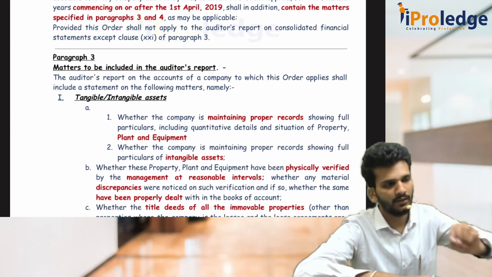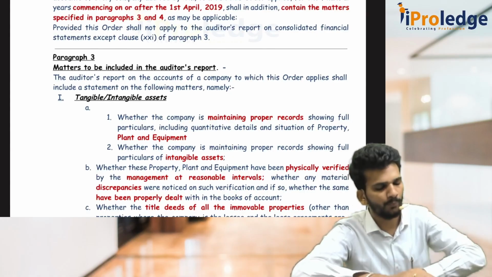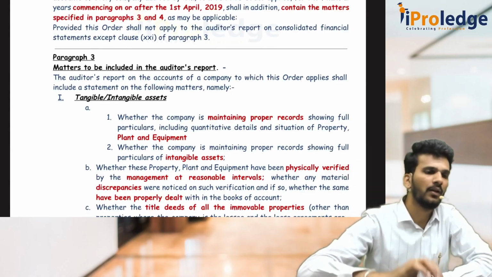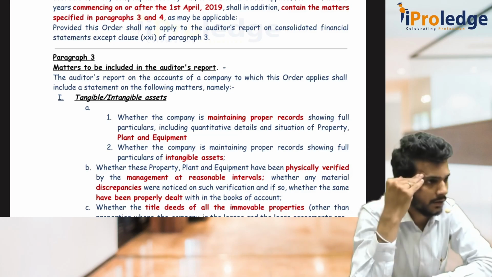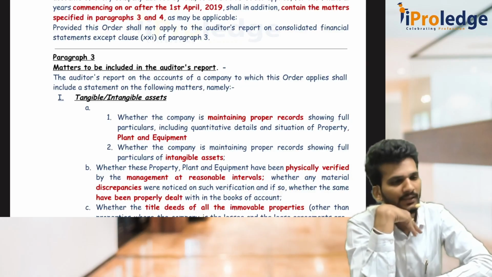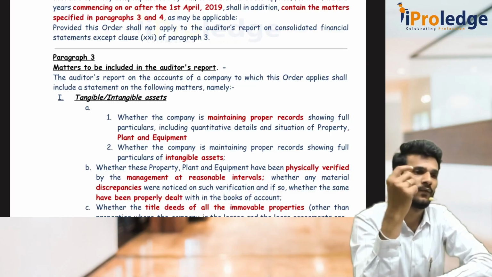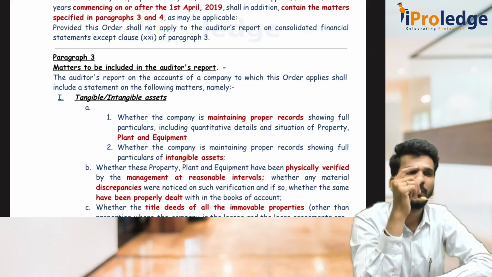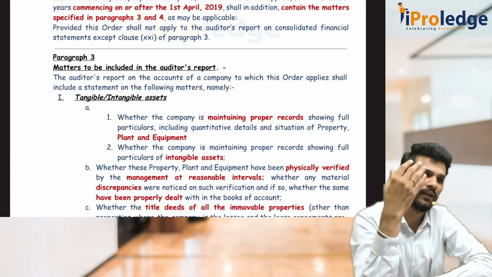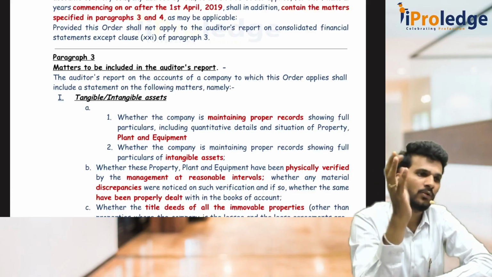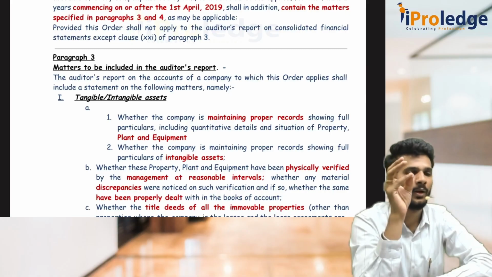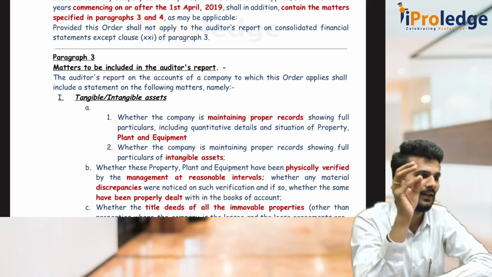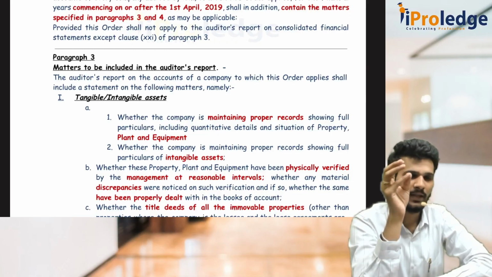Sir, what is this clause 1 talking about? Clause 1 is talking about PPE, that is tangible and intangible assets. As an auditor, first he has to report whether the company is maintaining proper records of property, plant and equipment as well as intangible assets or not. First means the physical records of the company have to be verified. Once he sees that the books of accounts are correct, he has to cross verify that with the physical verification of property, plant and equipment on a reasonable interval basis. The management has to do that. Whether management is doing that or not on a reasonable interval basis, he has to verify.